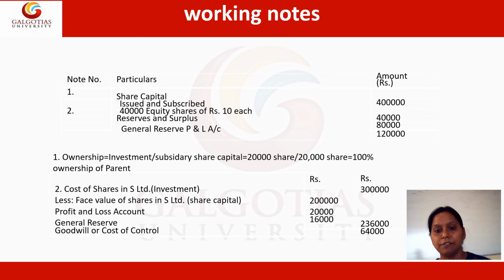These figures have been extracted from the balance sheet, where the parent company has invested in 20,000 shares, whereas the total share capital of the subsidiary is 20,000 shares. So we simply divide it and we get 100%. So in this particular case, the ownership of the parent is 100%. The cases could vary, because the parent company will have control over the subsidiary with more than 50%, and it can be a maximum of 100%.